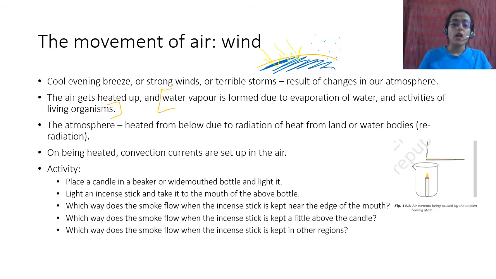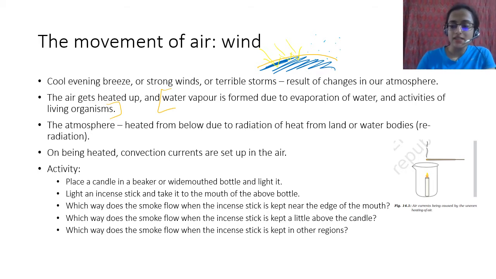Okay, you have this activity: place a candle in a beaker or wide mouth bottle and light it. Light an incense stick and take it to the mouth of the bottle. Which way does the smoke flow when the incense stick is kept near the edge of the mouth? Which way does the smoke flow when the incense stick is kept a little above the candle? And which way does the smoke flow when the incense stick is kept in other regions?